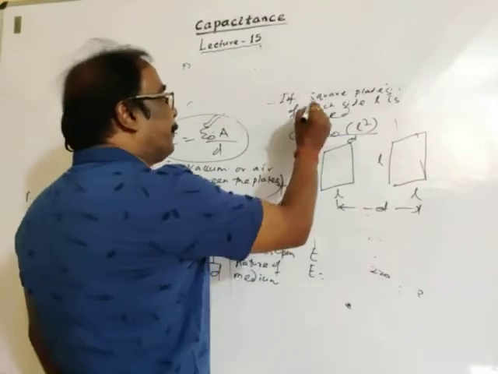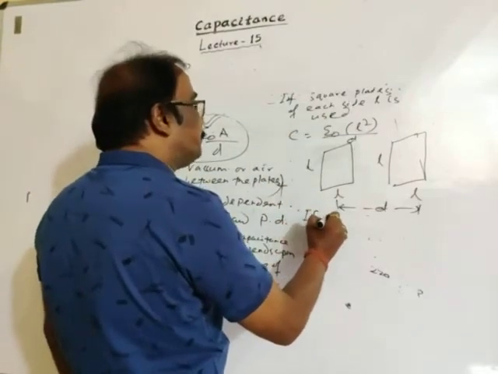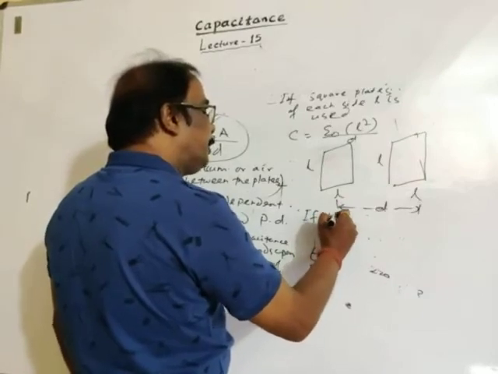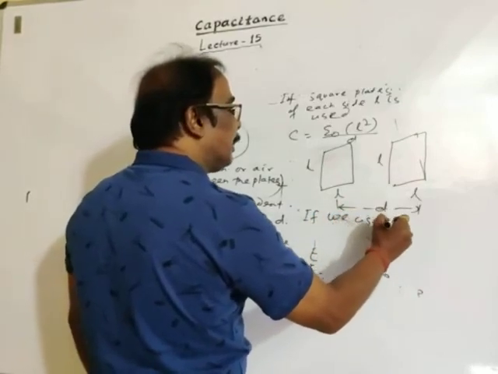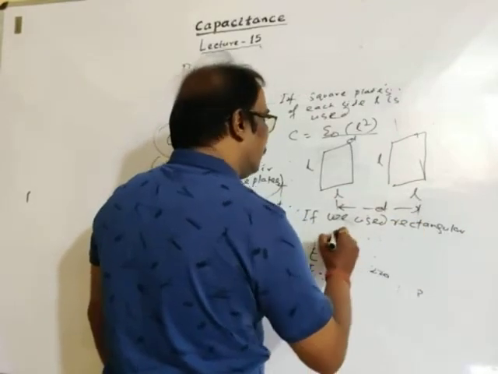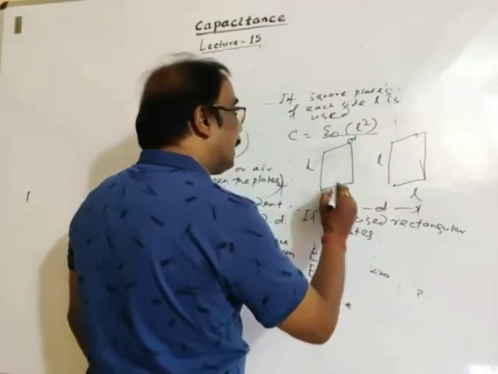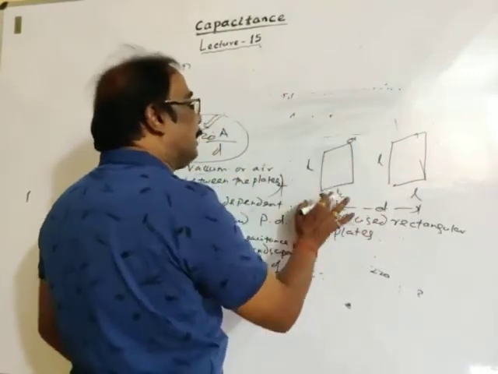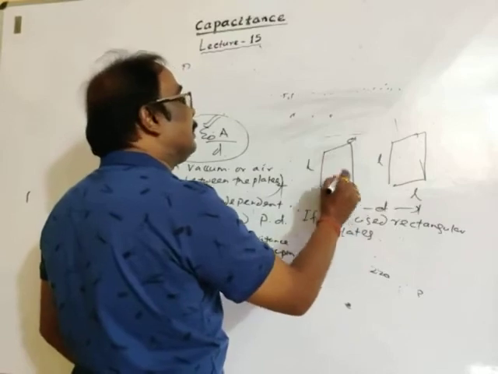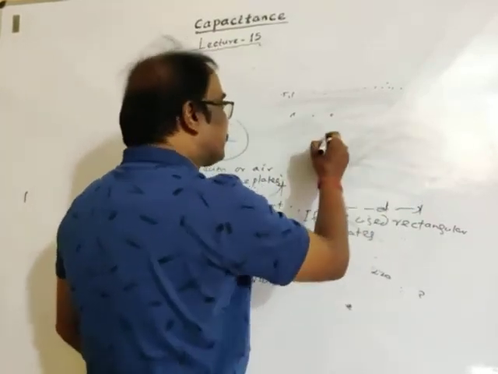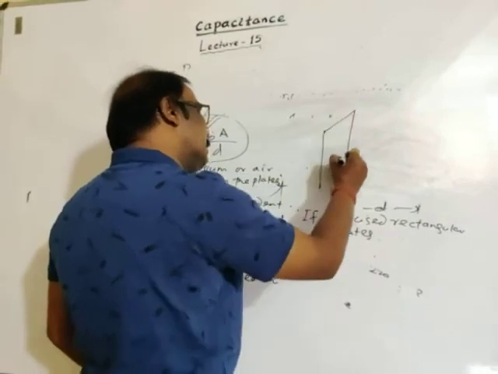If we use rectangular plates, I am erasing this now. Square plate done; for the rectangular plate, I am writing the dimension. Rectangular plates like this. This is a rectangular plate.